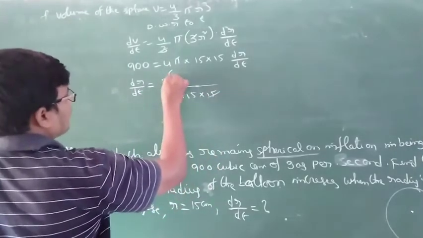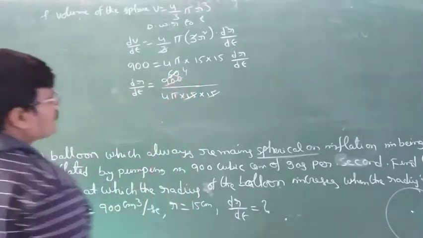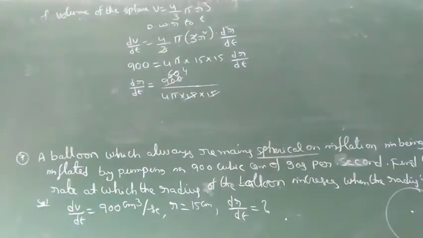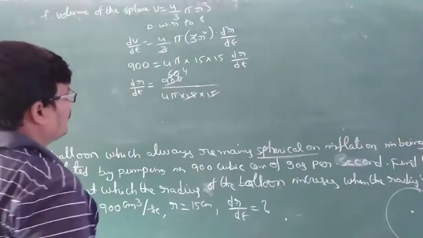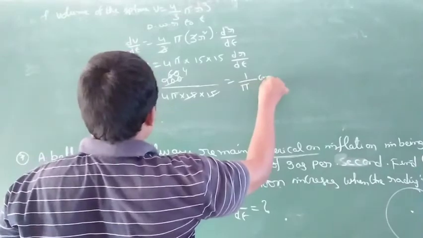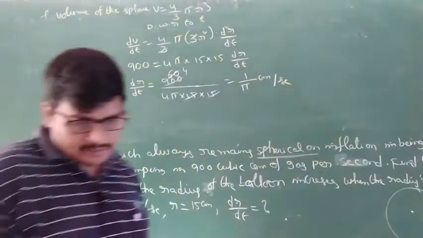15 ones are 15, 15 sixes are 60, 15 fours. That is equal to 1 by pi centimeter per second.